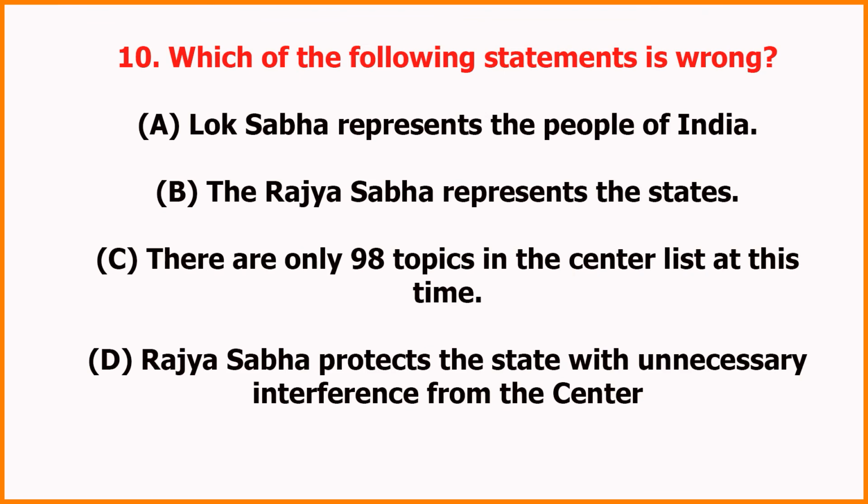10. Which of the following statements is wrong? A. Lok Sabha represents the people of India. B. The Rajya Sabha represents the states. C. There are only 98 topics in the Union list at this time. D. Rajya Sabha protects the states from unnecessary interference by the center. Answer: C. There are only 98 topics in the Union list at this time.